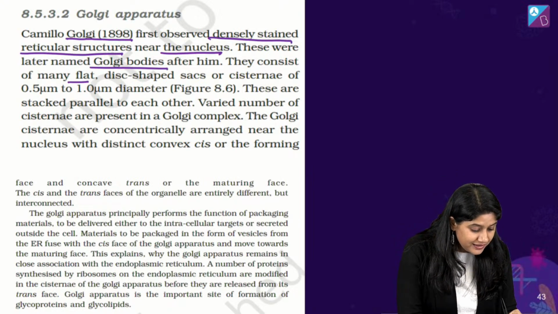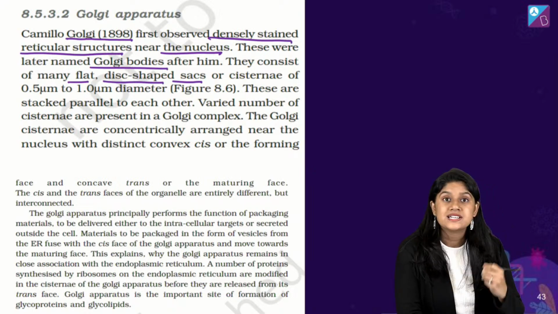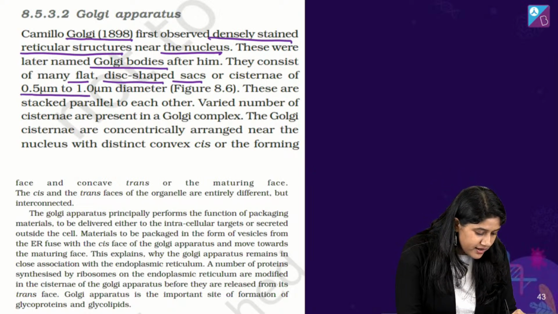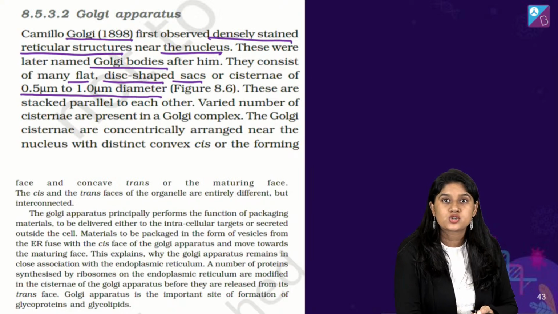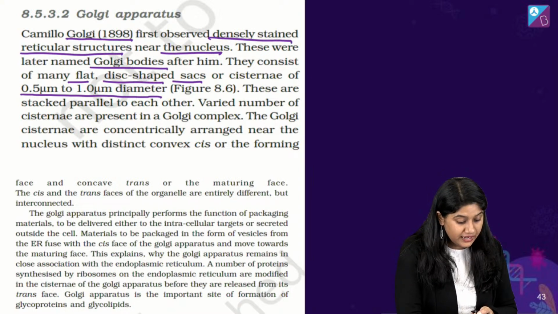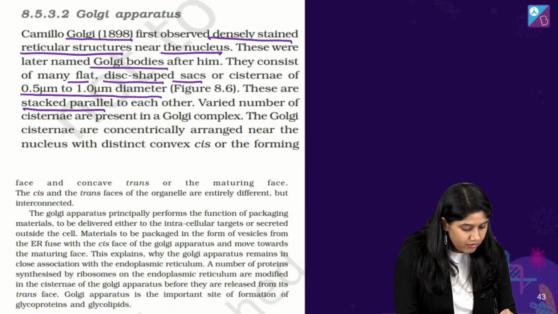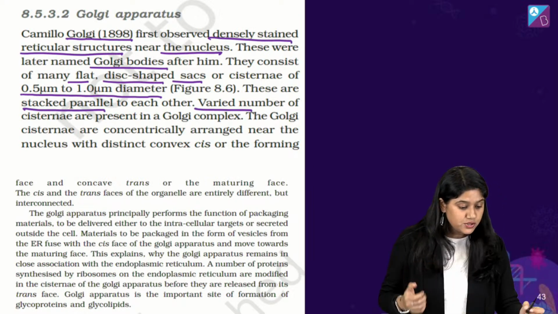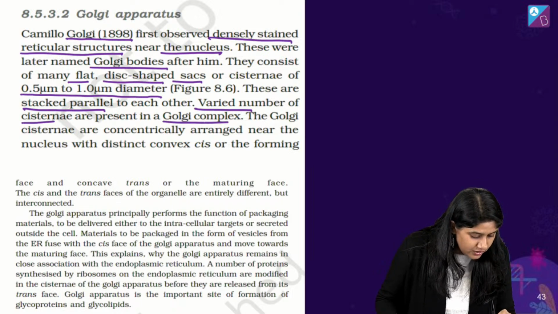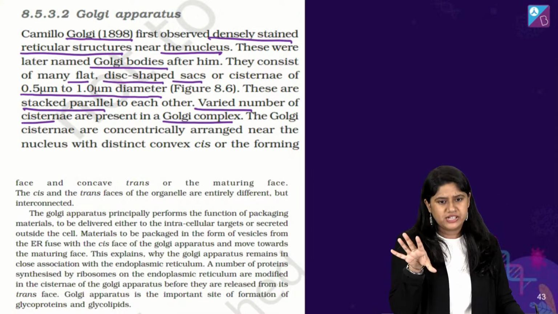They are flat disc shaped sacs or cisternae of 0.5 micrometers to 1 micrometer in diameter. They are stacked parallelly to each other. Varied numbers of cisternae are present in the Golgi complex. Okay, it's not fixed.